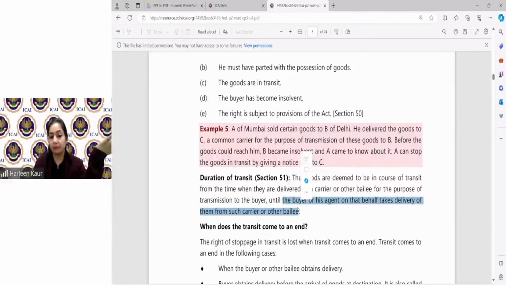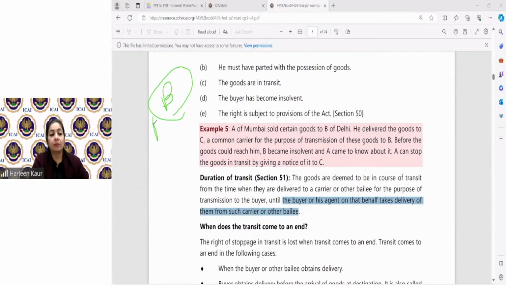Simple. You tell me, children. I have sent the goods from A in Delhi to B in Pune. B in Pune has received the goods. And now he fails to make my payment. Can I exercise my right to stoppage in transit?